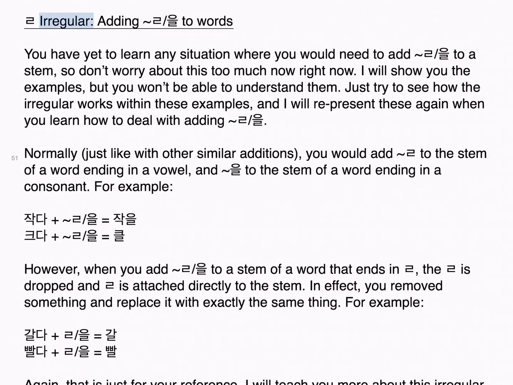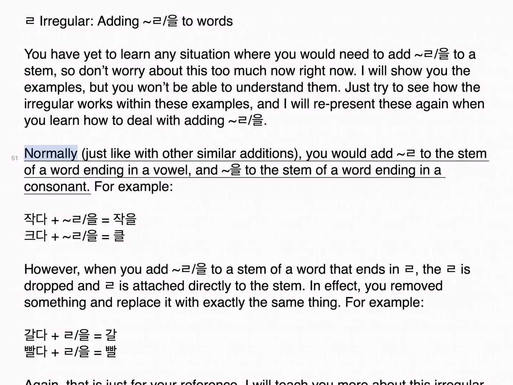리을 irregular, adding 을 to words. You have yet to learn any situation where you would need to add 을 to a stem, so don't worry about this too much now. Right now, I will show you the examples, but you won't be able to understand them. Just try to see how the irregular works within these examples, and I will present these again when you learn how to deal with adding 을.